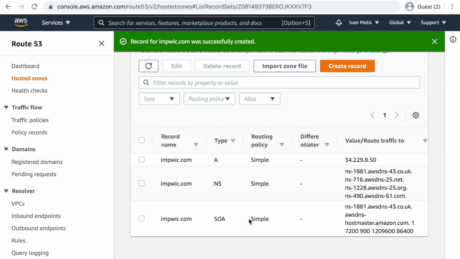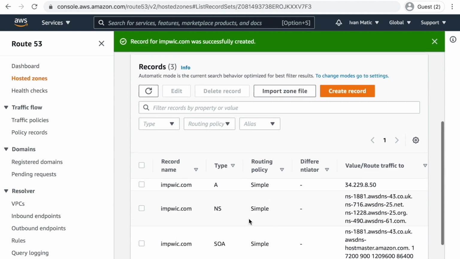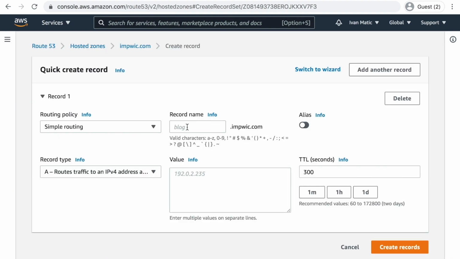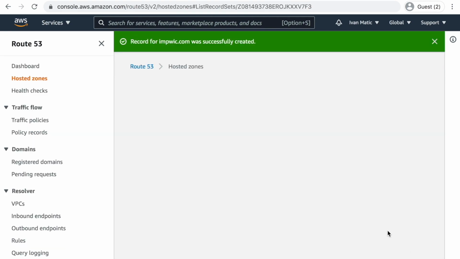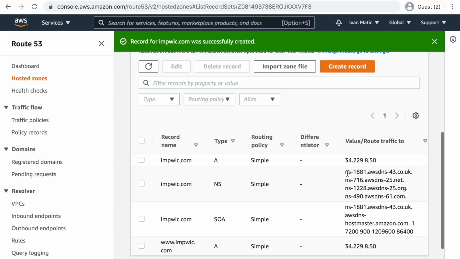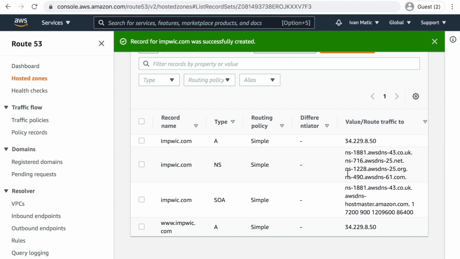We will need one more. Again, we will click on this yellow button, Create Record. And this time we will add record name www, and we will add the same IP address. Now you see 4 records.